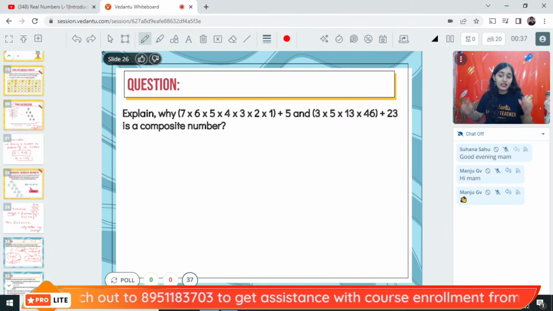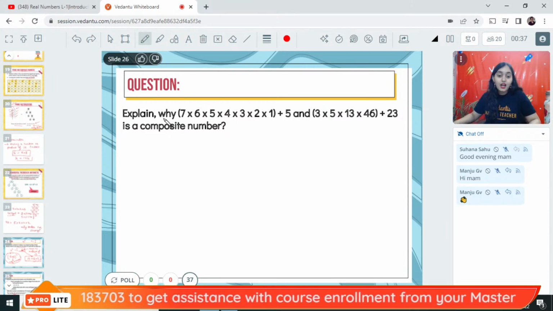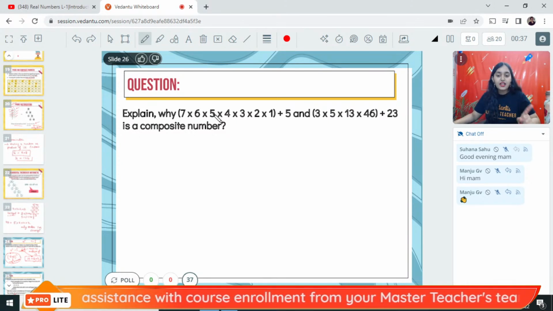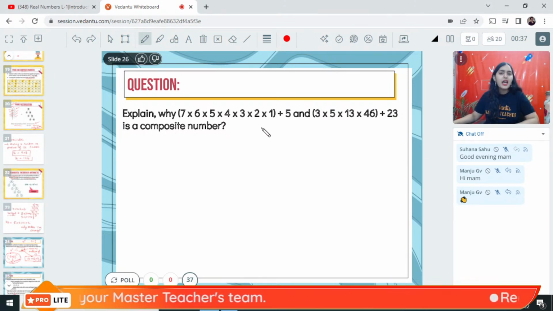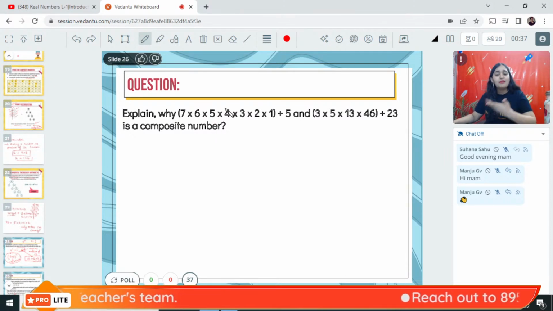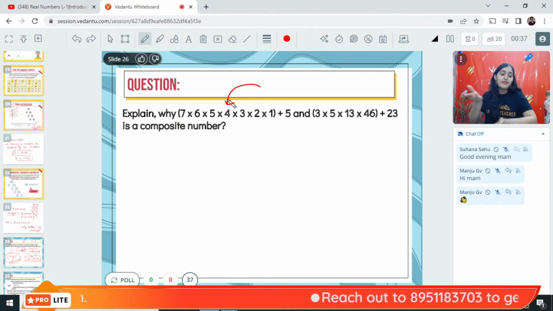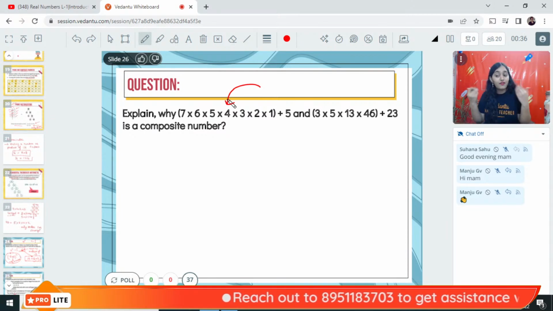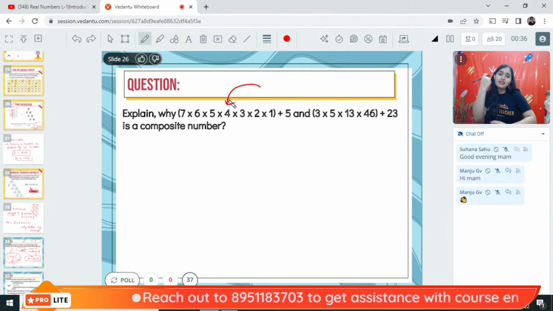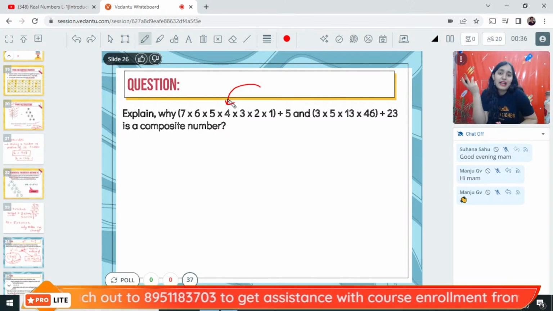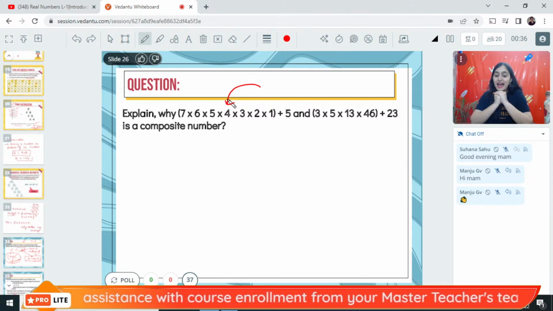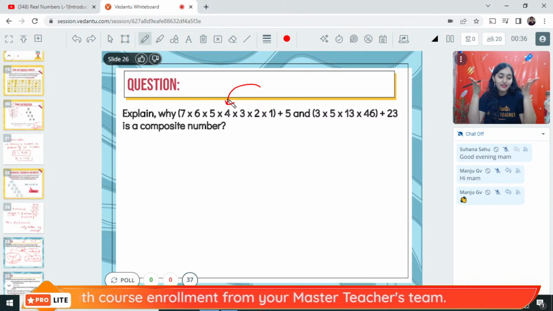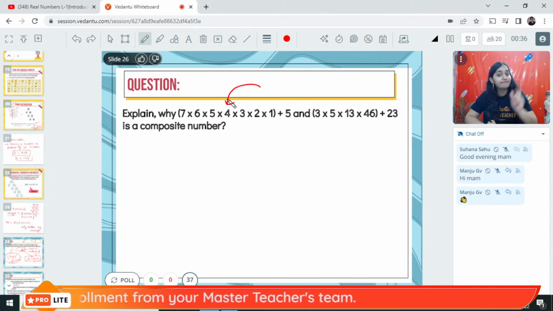Very simple question. It is looking lengthy, but it is a very easy question. Explain why 7 into 6 into 5 into 4 into 3 into 2 into 1 plus 5, and 3 into 5 into 13 into 46 plus 23, are composite numbers. Now you must be thinking, ma'am, this number has so many factors. 7 is a factor, 5 is a factor, 4 is a factor. So obviously this is a composite number. Why do we need to prove it? If it has all these numbers as factors, then obviously it is a composite number.